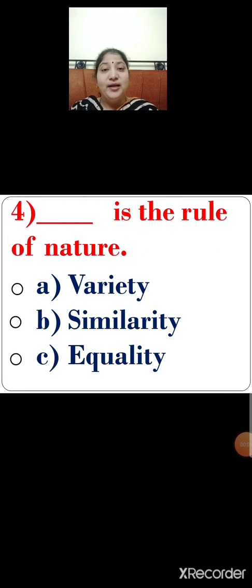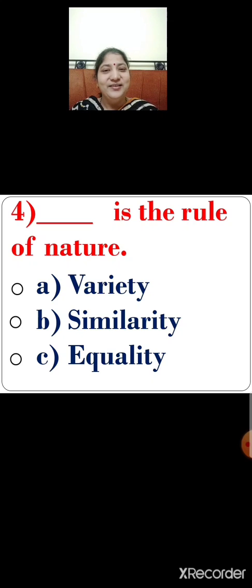Next, number 4. Dash is the rule of nature. Let me repeat again. Dash is the rule of nature. There are 3 options given below. Option A, variety. Option B, similarity. Option C, equality. Children, there is a lot of variety in plants. There is a lot of variety in animals. Do they look similar? Is there any similarity between them? No. There is no similarity between them. Are they equal? Is there any equality between them? No. They are not equal. There is no equality between them.